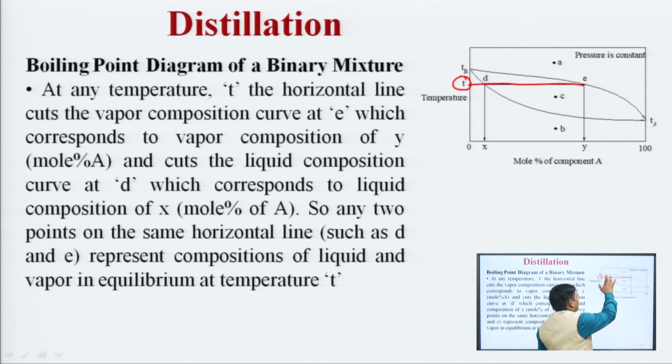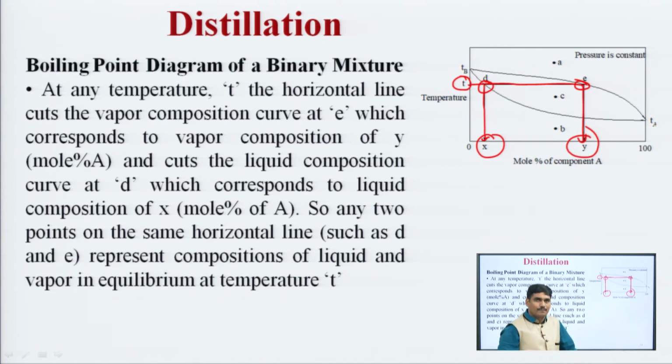It cuts the vapor curve at point E and the liquid curve at point D. From both these points, if we draw a perpendicular line in this direction, it cuts this axis at point x and point y.